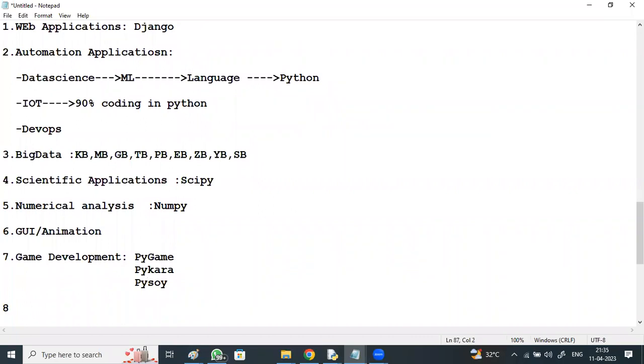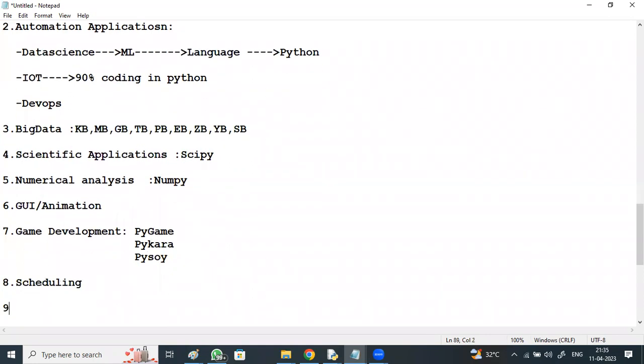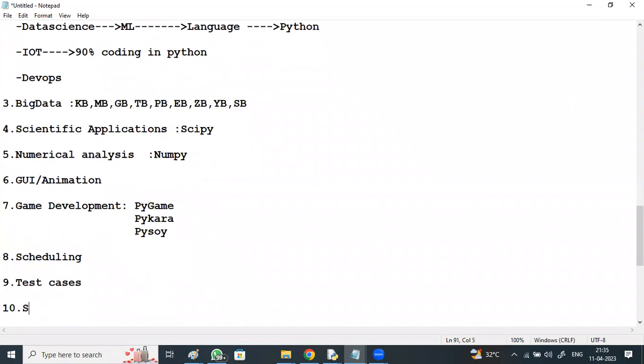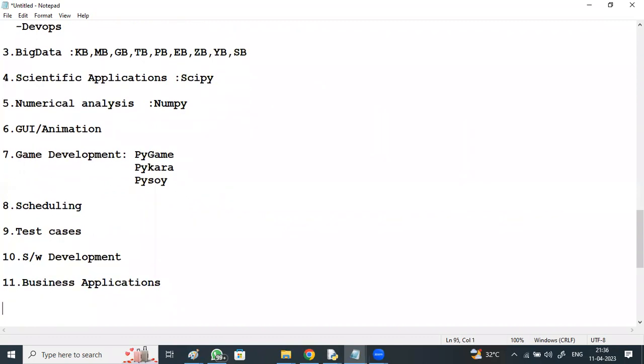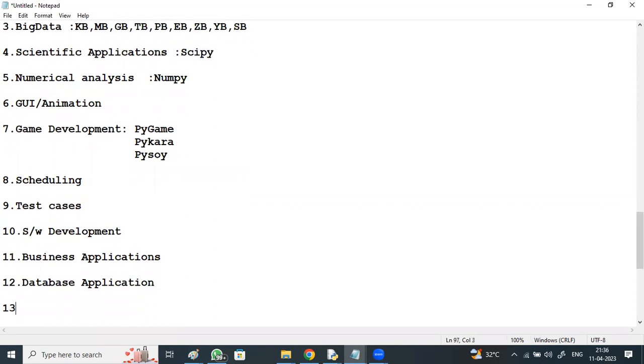Apart from this, Python is also used for scheduling tasks. We have got Airflow for it, and for testing our test cases. Python is used for software development. Most software developers make use of Python as a support language. For business applications, Python is one of the best choices in developing e-commerce sites, and one of the hottest applications of Python, database applications. Without a database, there is no web application, right? Python can connect with any database easily.